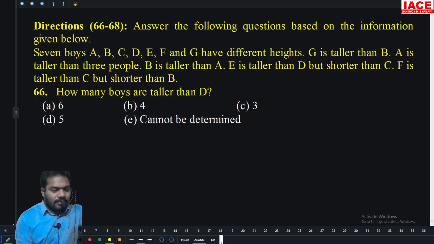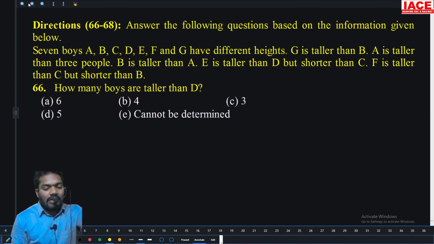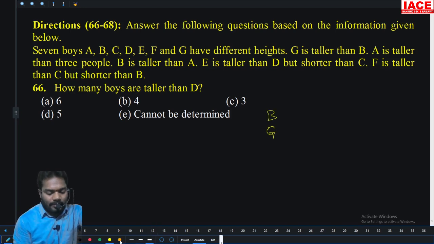The first question. Seven boys, A to G, have different heights. G is taller than B. A is taller than 3 people, in the sense of 3 people only, so 1, 2, 3, and then the remaining persons are taller. B is taller than A.